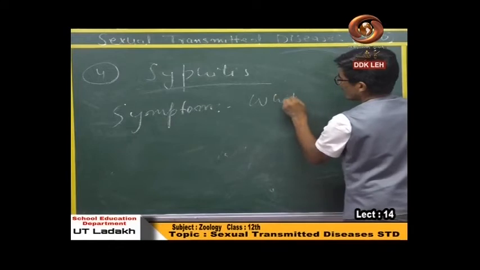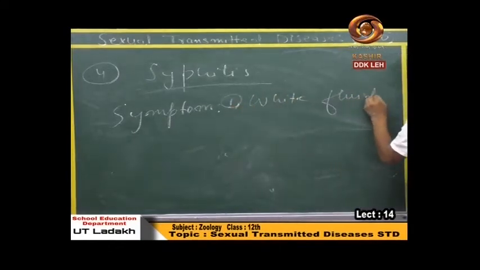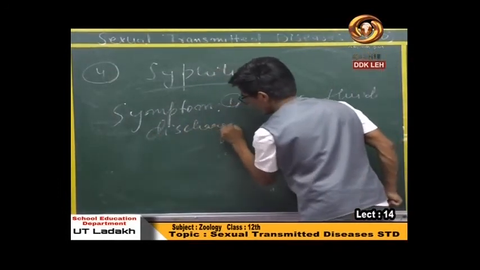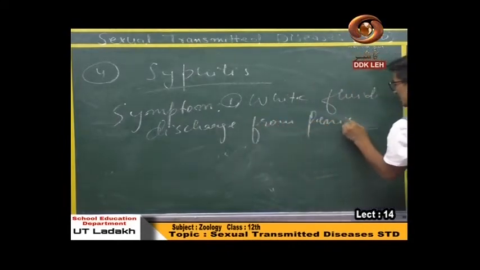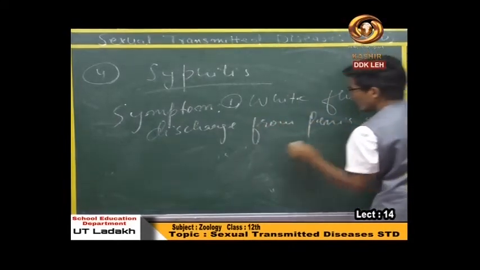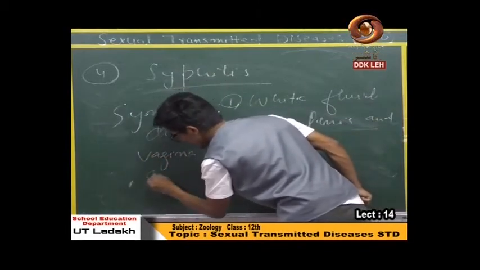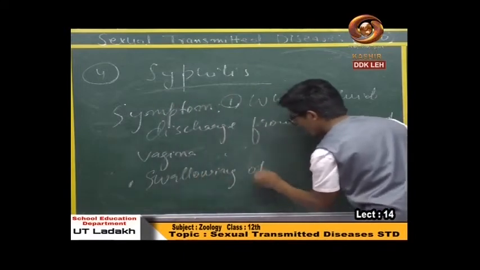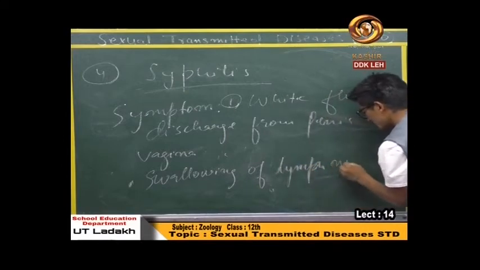The symptoms of this disease are: first symptom is white fluid discharge from penis and vagina. Second is swelling of lymph nodes.